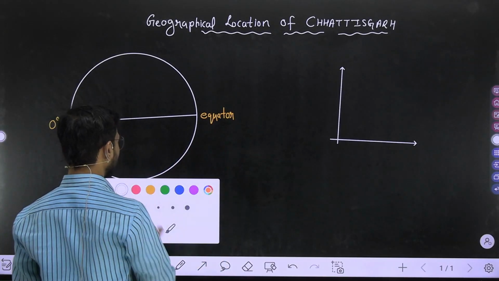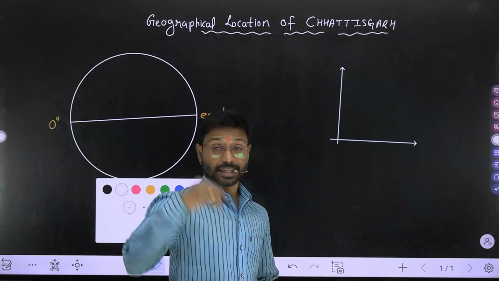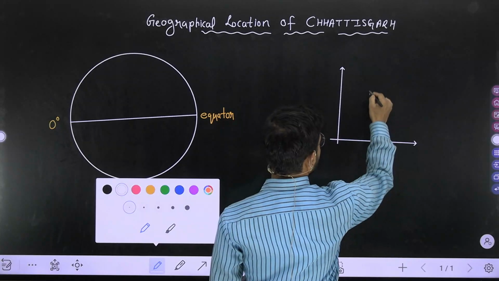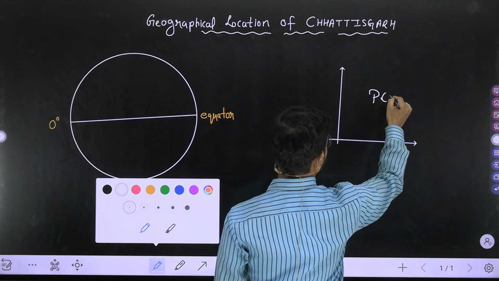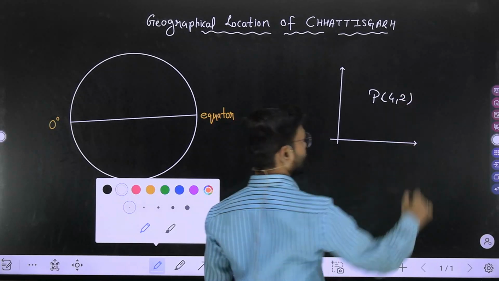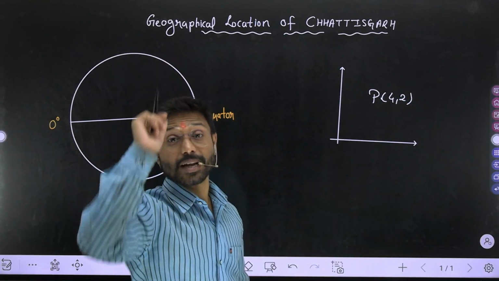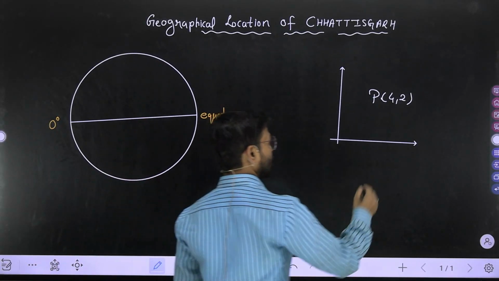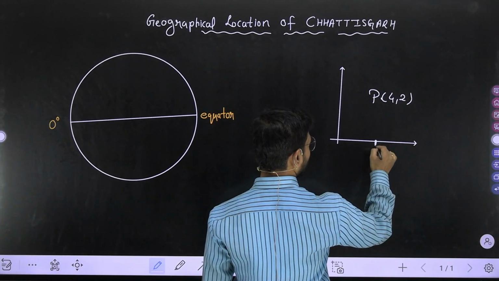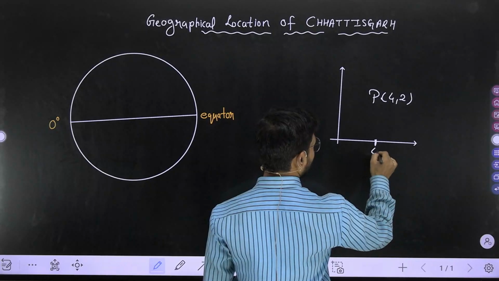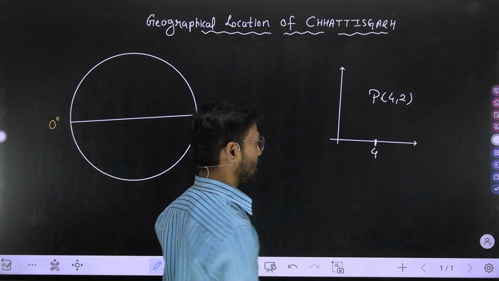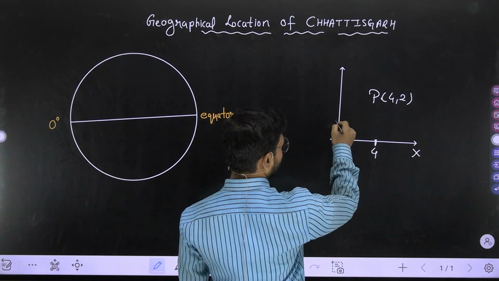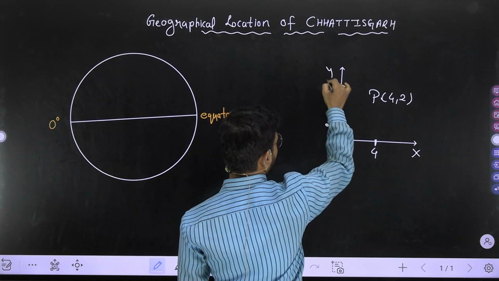And the teacher at that time was telling you to locate point P with 4, 2. So what did you do at that time? Remember the class 10th or the 9th? You put a scale, marked position 4 on the x-axis and position 2 on the y-axis.